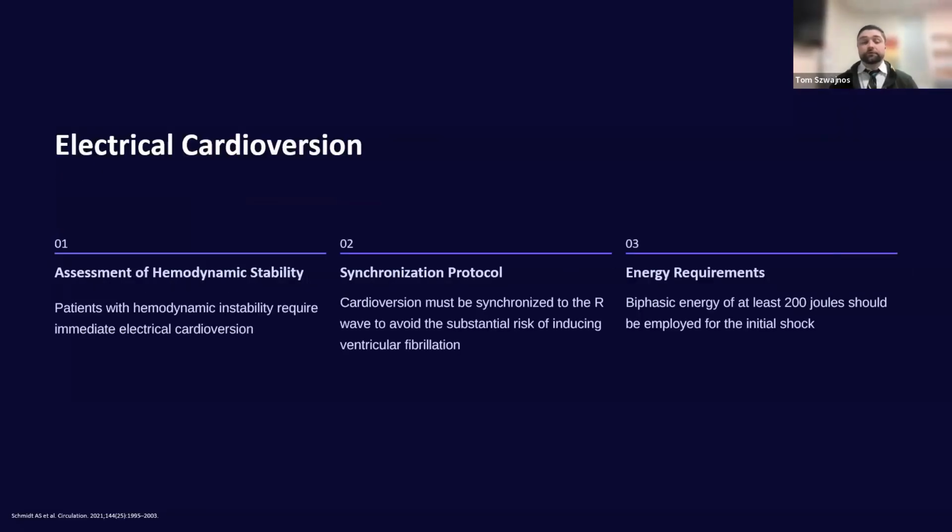To go into some of the different treatment strategies, one of the options we have is electrical cardioversion. Before we go either pharmacological or electrical, we have to ask ourselves: how does the patient look, and are they hemodynamically stable? If they have hemodynamic instability, then electrical cardioversion is recommended right out of the gate. We'll want to make sure that we synchronize to the R wave to avoid the risk of inducing ventricular fibrillation, which would be an additional problem on top of their Afib. We're going to be shocking with at least 200 joules and then increasing energy as needed.